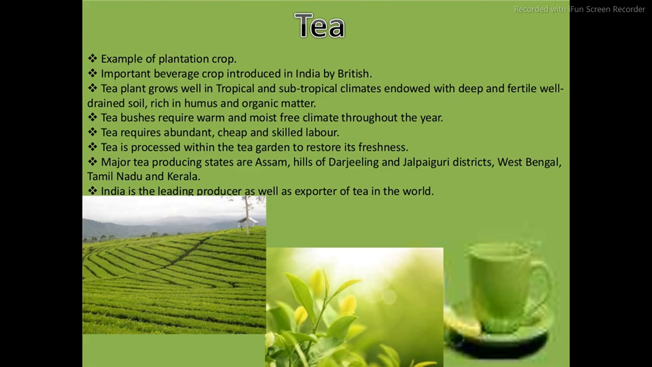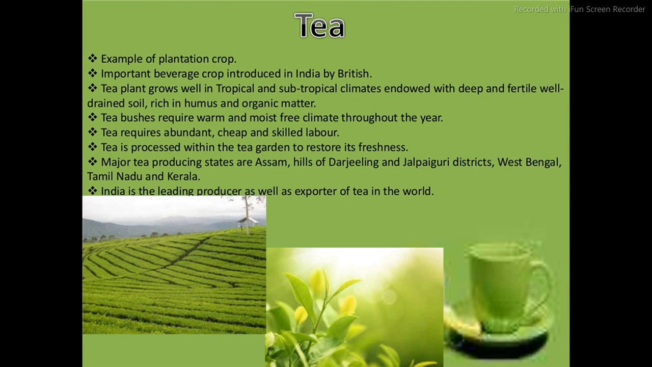Next, tea. This topic I had already explained to you in a detailed way. It is an example of a plantation crop, where a single crop is grown in a large area. It's an important beverage crop introduced in India by the British. Do not forget the important points from this presentation. Please make a note of all these points.